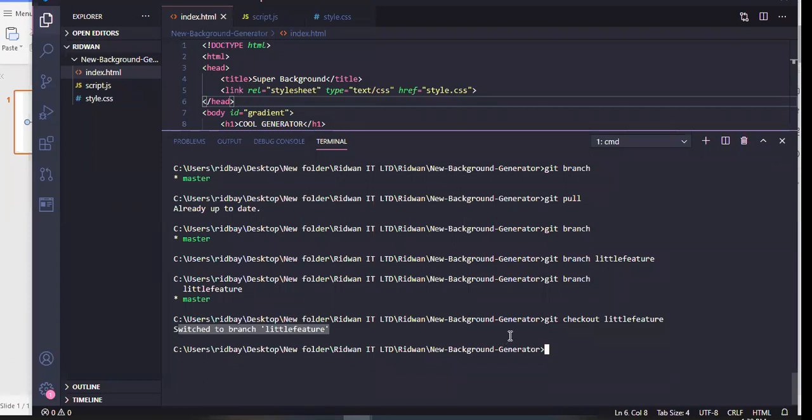So what I've done is I branched off master. I created a copy of master onto the little feature branch so that I can make some changes on it while master is still there untouched. So if I do git branch again, you see that I am now on the little feature branch. So let me clear this.